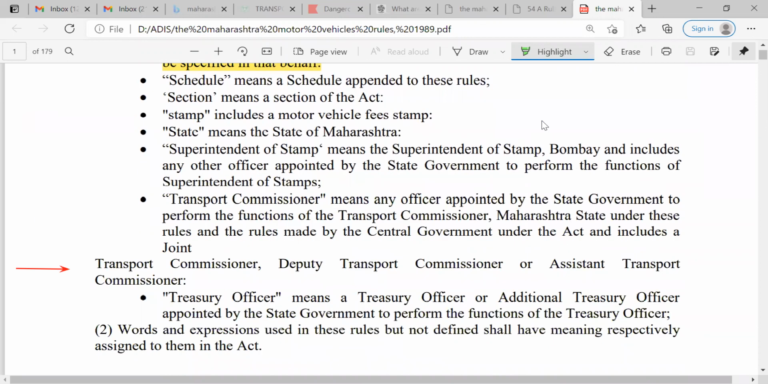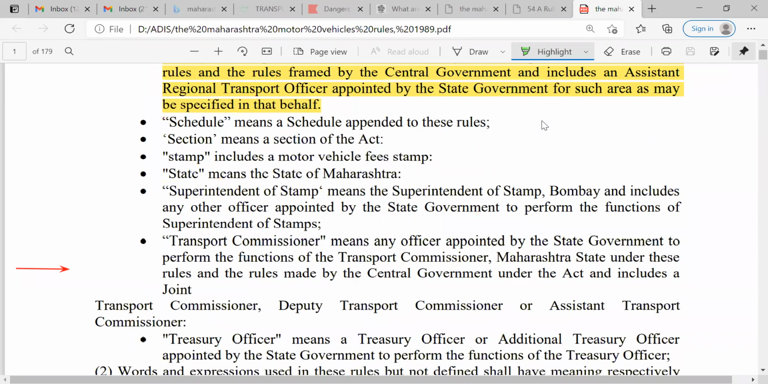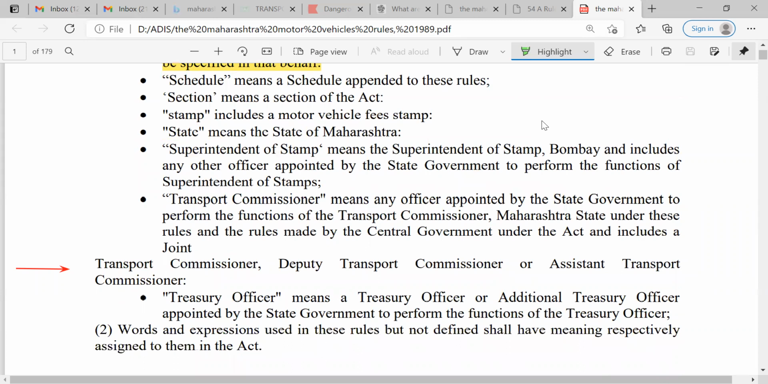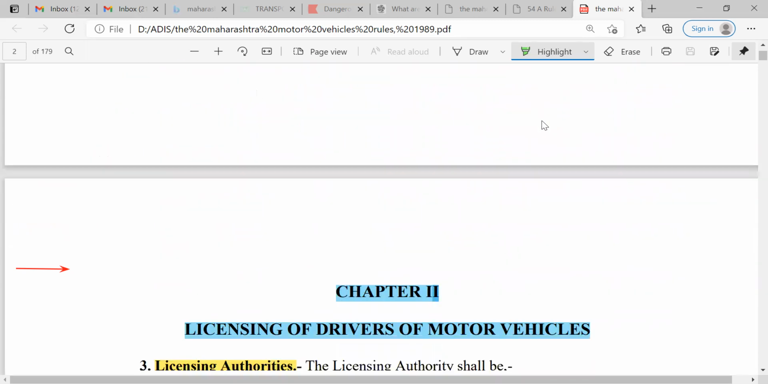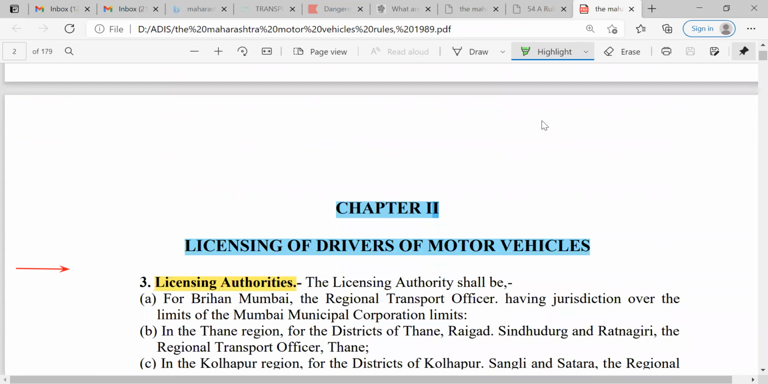Then there is the terminology Transport Commissioner. It means any officer appointed by the state government to perform the functions of Transport Commissioner, Maharashtra State, under these rules and the rules made by the central government. So this is specifically for the transport mechanism. Then there is Treasury Officer; we know the exact meaning of that.